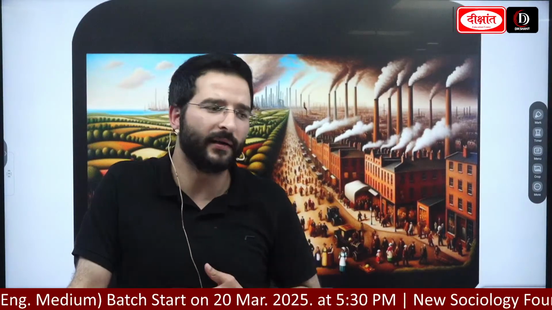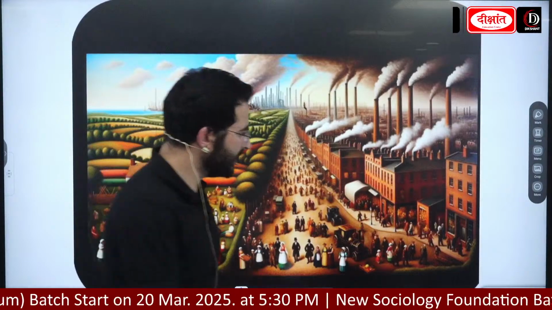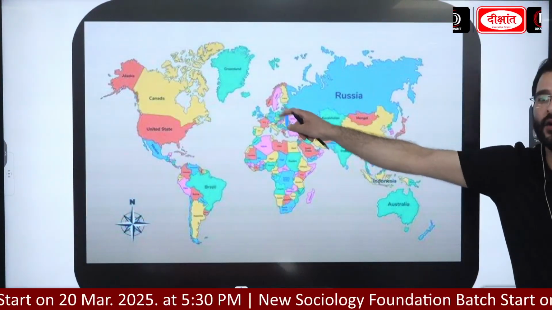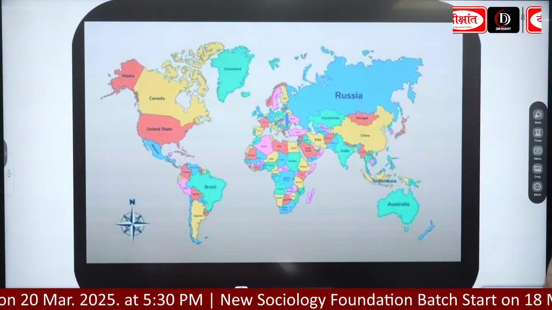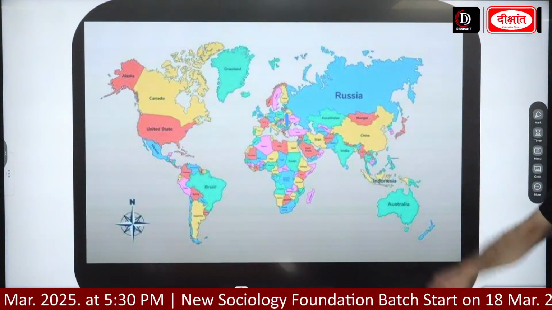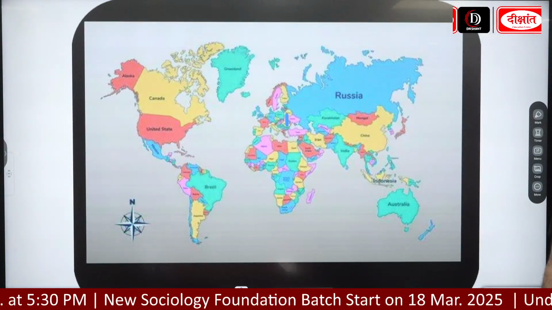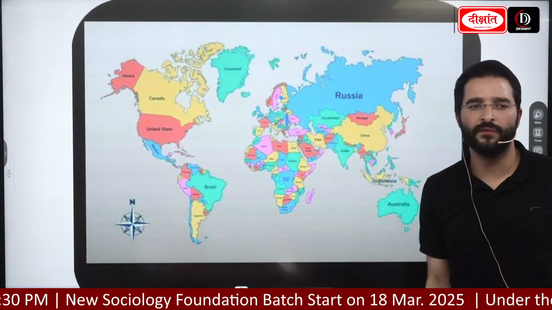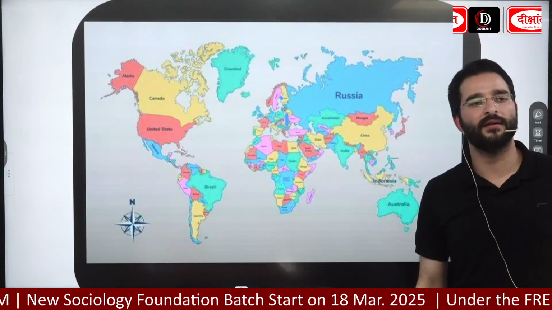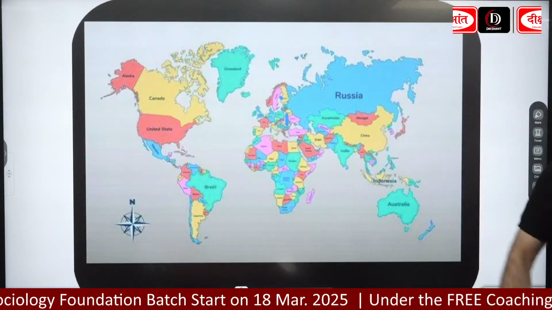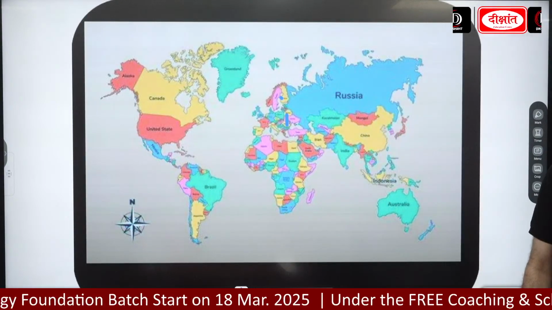Initially the Industrial Revolution started from England. Where did it start from? England. And then over the period of time, this Industrial Revolution spread to other parts of Europe as well as to the United States of America. Not just there, it spread to Asian countries such as Japan or Russia as well.